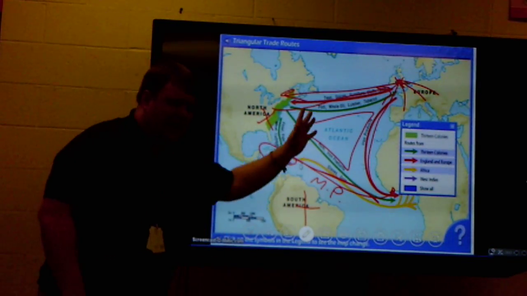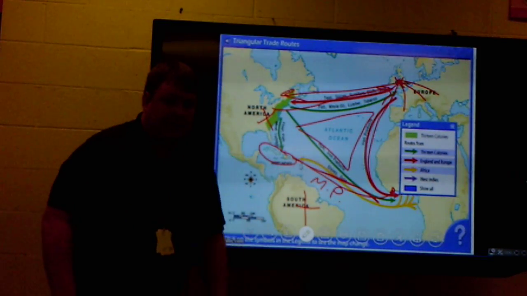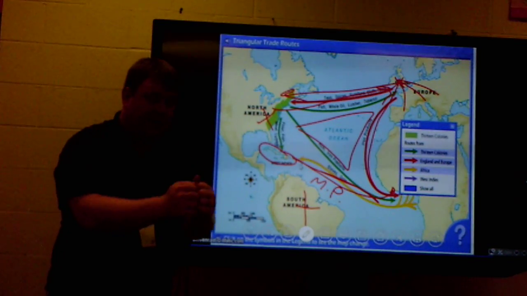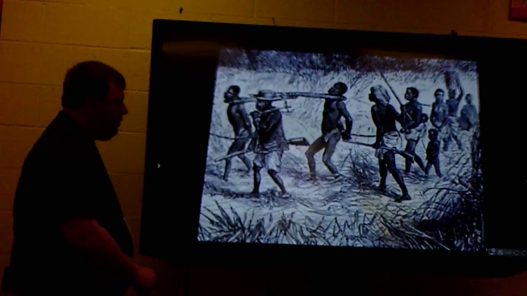This is the transatlantic slave trade system. This is the triangular trade system. This is both of those. They mean the same thing. So I want you to see that and understand that those mean the same thing, okay?